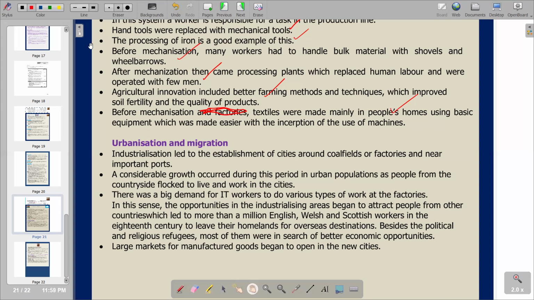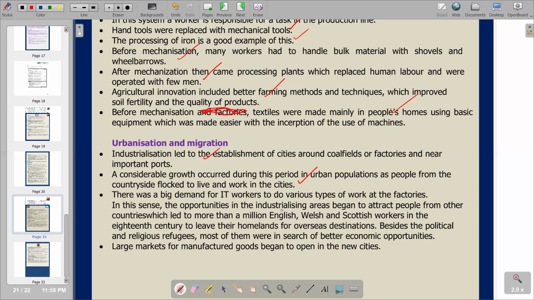The second point is a considerable growth occurred during this period in urban populations as people from the countryside flocked to live and work in the cities. And then there was a big demand for workers. Workers were at center stage, as we are seeing, during new processes being put in place. There was a demand for workers to do various types of work in the factories.